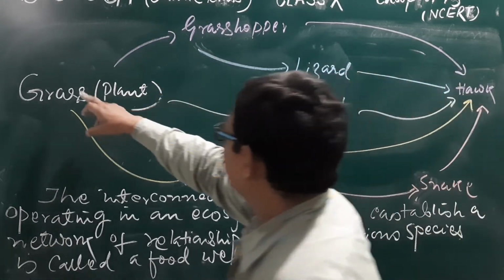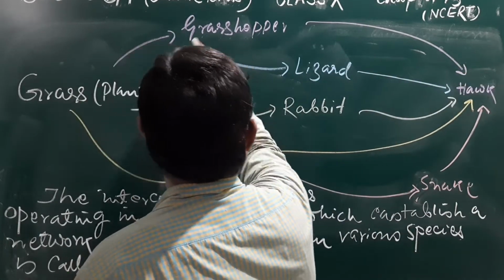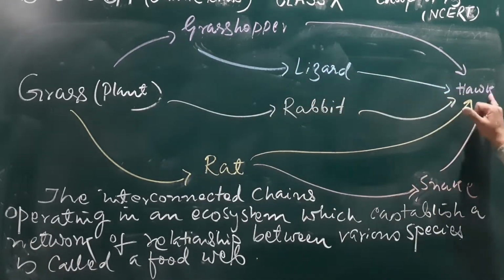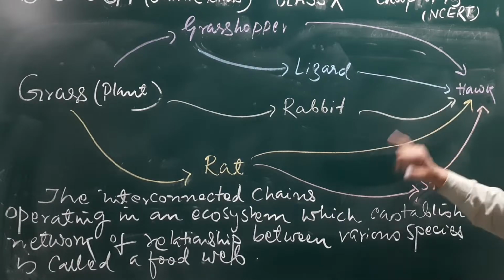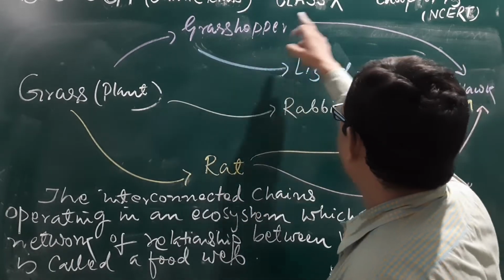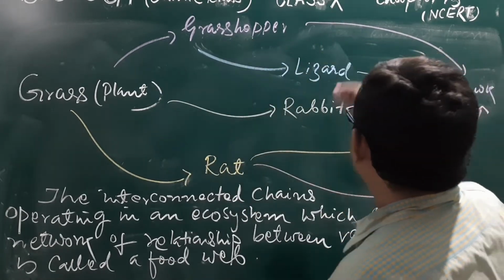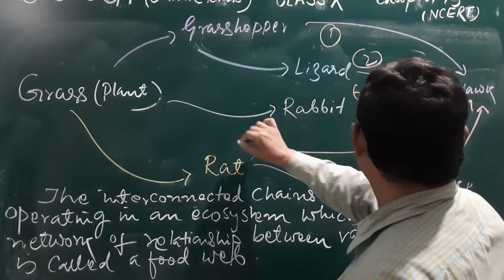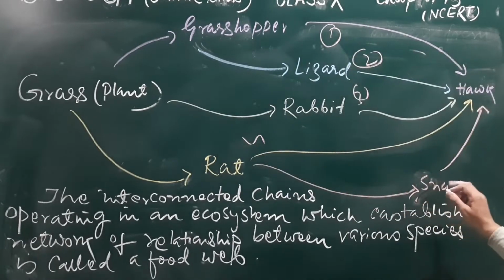Similarly, the grasshopper is eaten by the lizard, and the lizard may be eaten by the hawk. In the first case here, the second here, the third here, the fourth here, and here two different types.